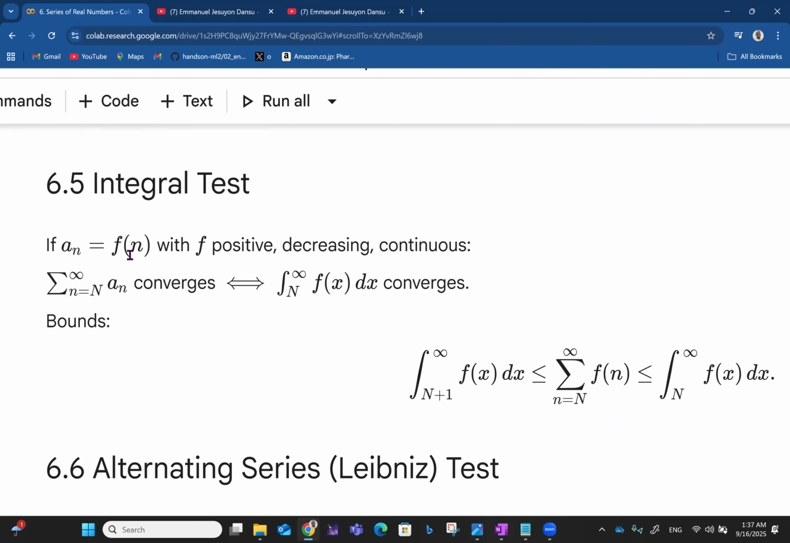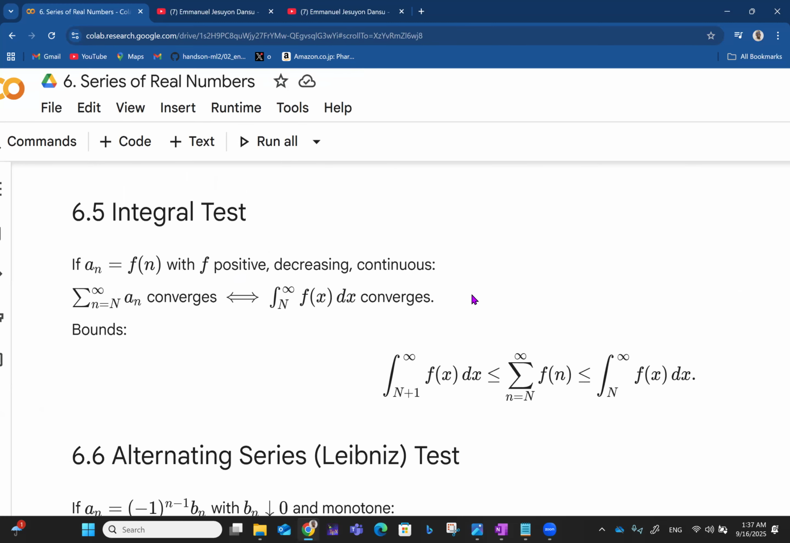Then for the integral test now, if a_n is equal to a function of n, with f positive and decreasing, so that's a monotone decreasing function, and it is continuous. So we say that the summation of a_n from n equals N to infinity converges if and only if the integral of f of x from N to infinity also converges. So that's the integral test now. We use integration to determine convergence.